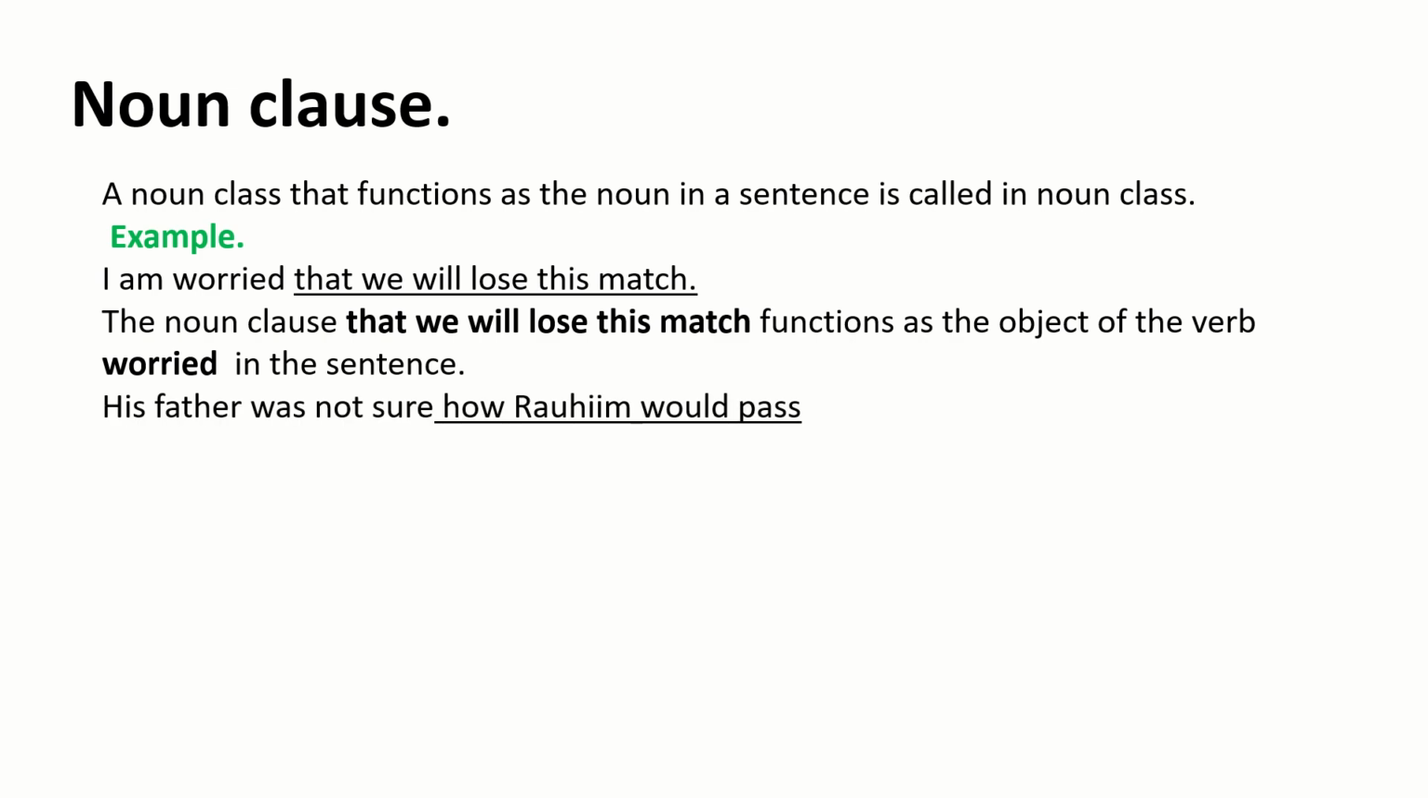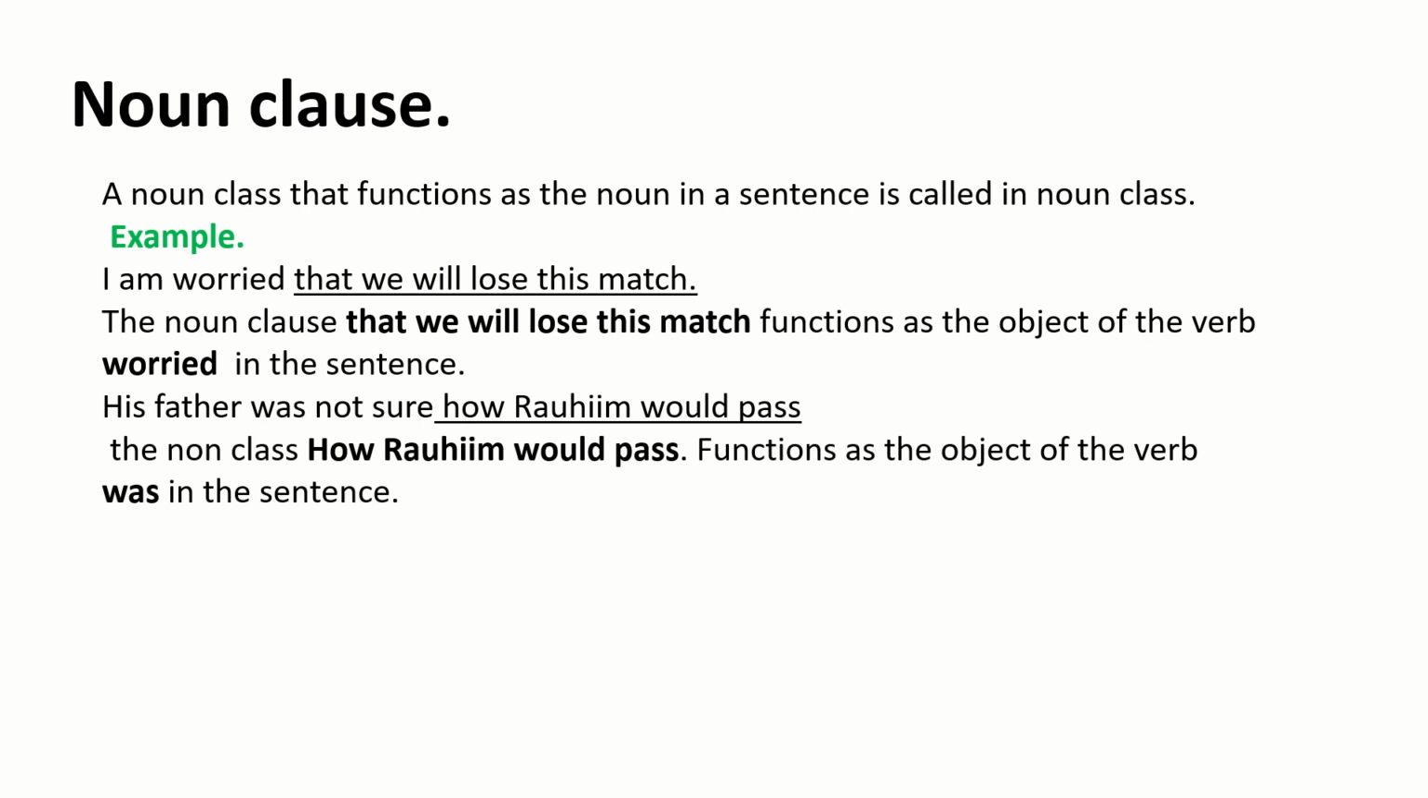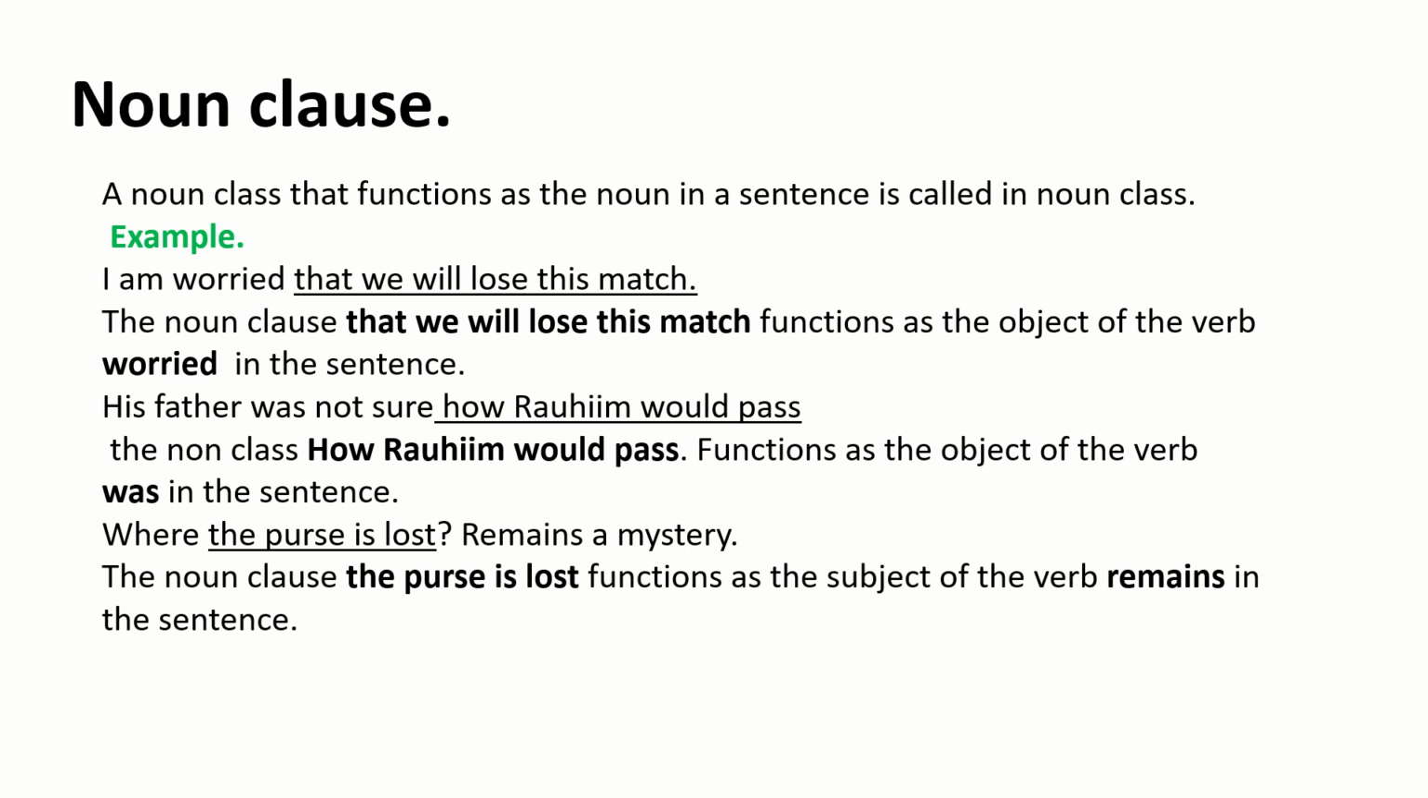His father was not sure how Rahim would pass. The noun clause how Rahim would pass functions as the object of the verb was in the sentence. Where the purse is lost remains a mystery. Okay, here the clause where the purse is lost functions as the subject of the verb remains in the sentence.